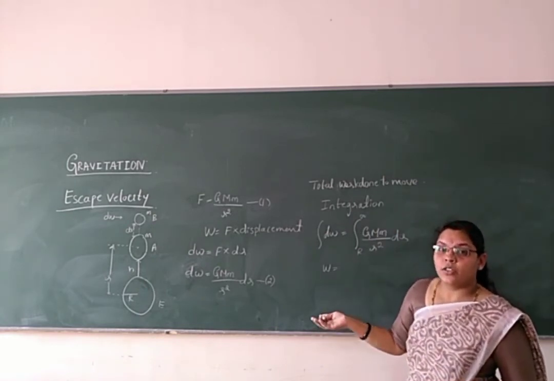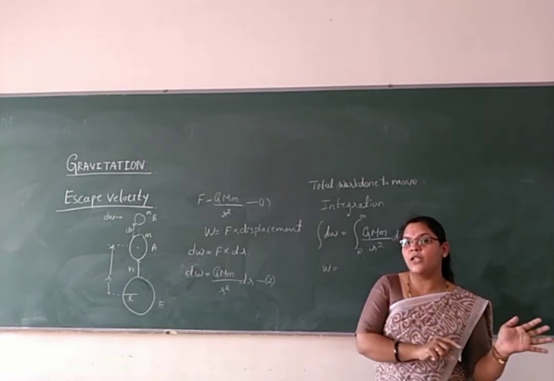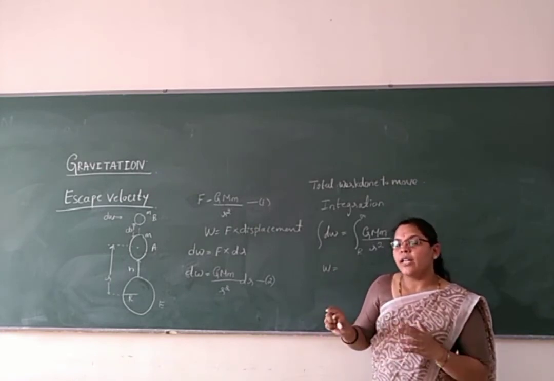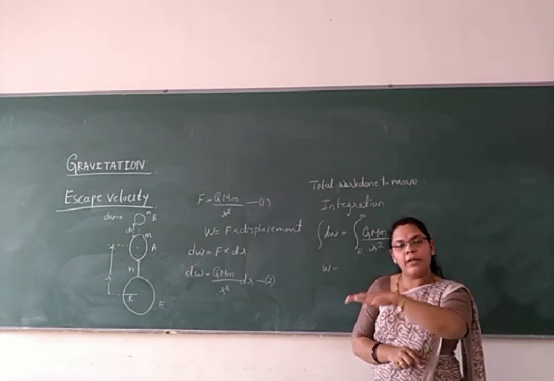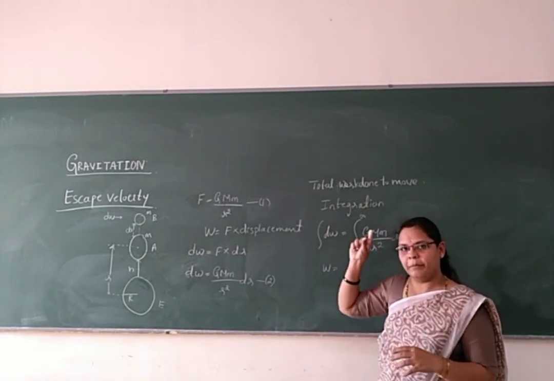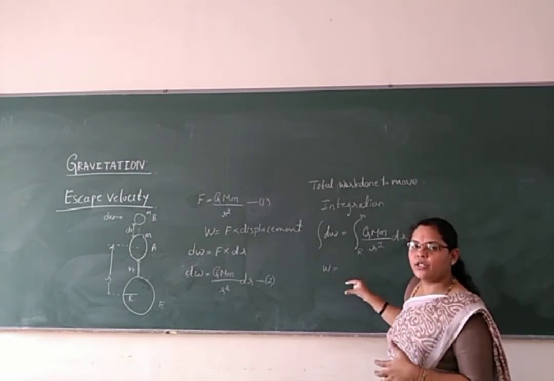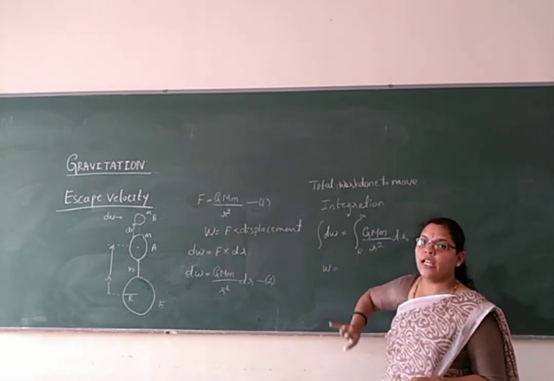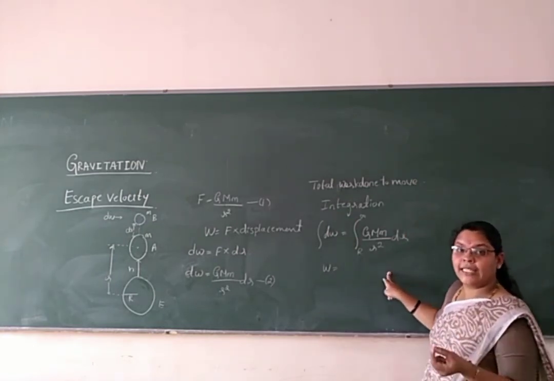In the earlier discussion, we studied the body being brought from infinity into a particular gravitational field, so we did small work there. Here the body is not being brought in. It is moving from the center of the earth to the range where it is no longer under the gravitational pull. That is called escape velocity.